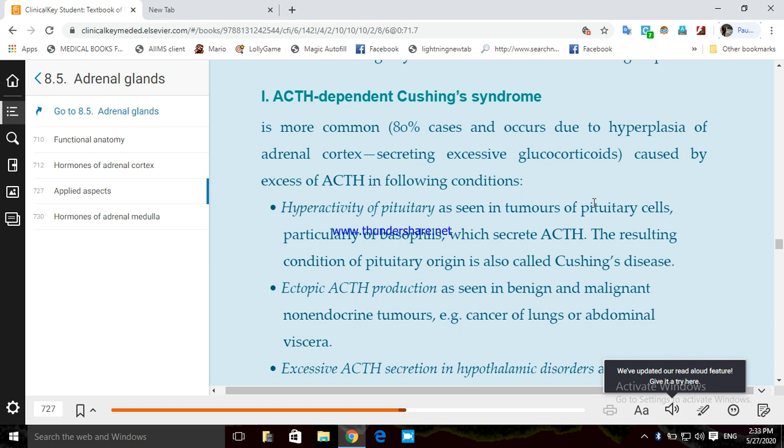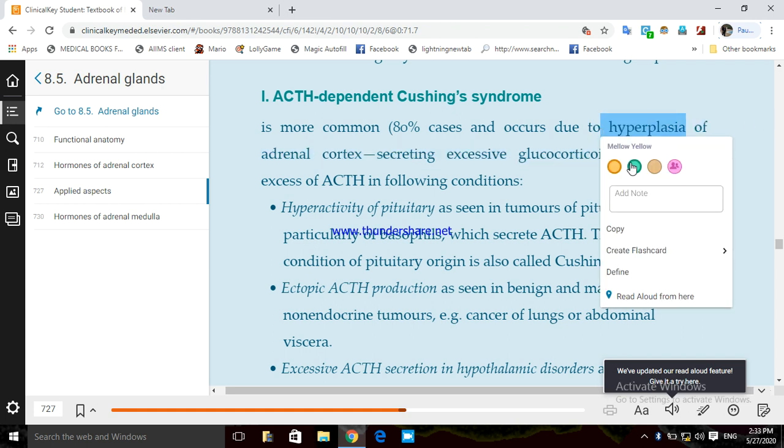This type of Cushing syndrome is more common than the ACTH independent, and 80% of cases are due to this ACTH dependent type, due to hyperplasia of the adrenal cortex secreting excessive glucocorticoid. So there is a hyperplasia, an increased number of cells of what?